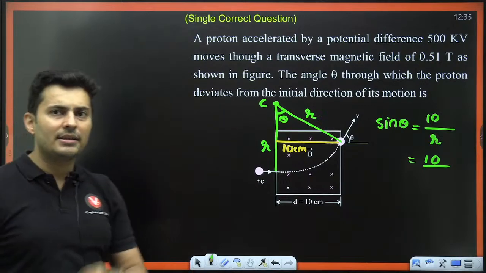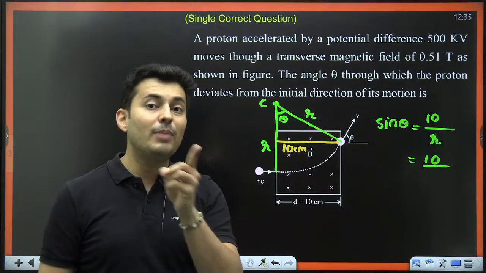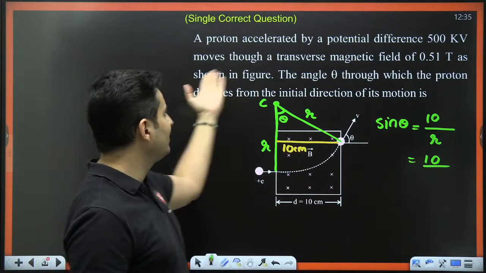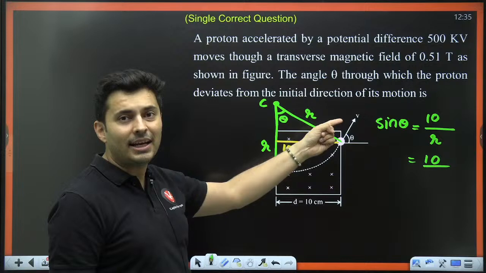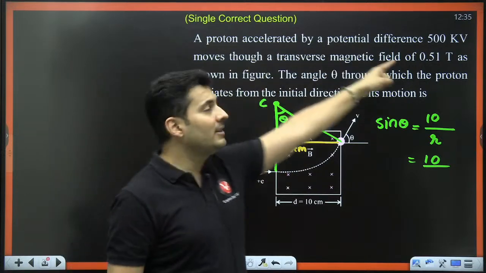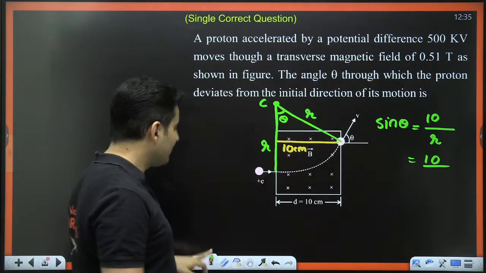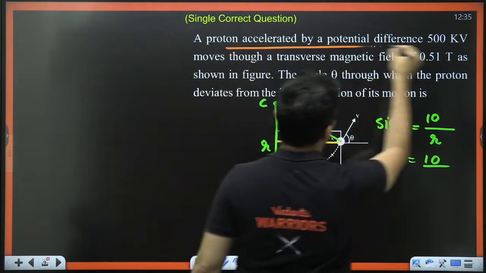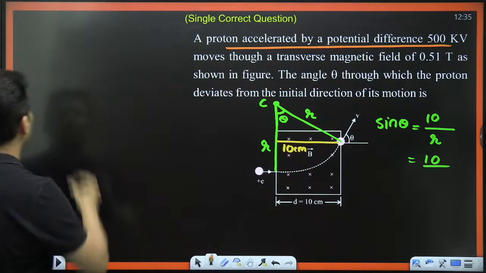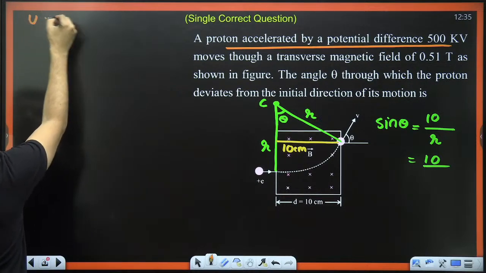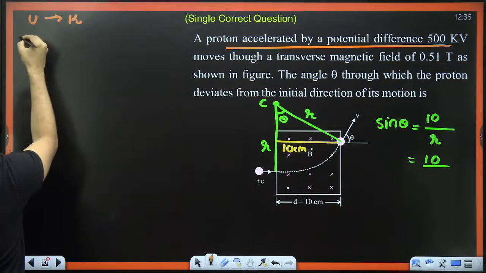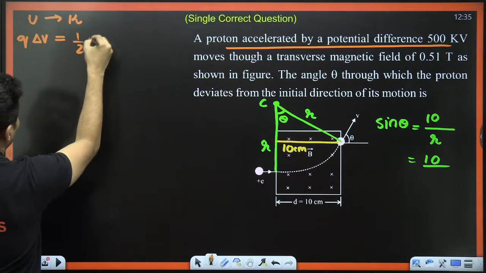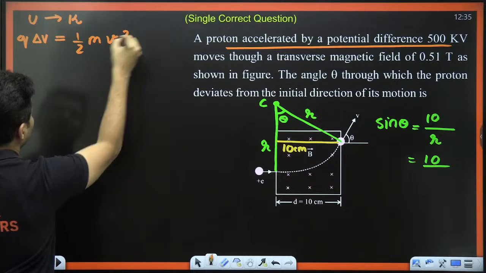And to find the radius, I know the formula is mv by qB. But wait a minute, I don't know the speed. Why? Because it is not given. It is indirectly given. How? It is accelerated through a potential difference. So let's use that part first. My dear warriors, the potential energy got converted into kinetic energy. So charge into voltage difference will be half m v square.